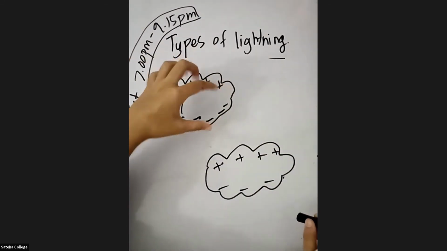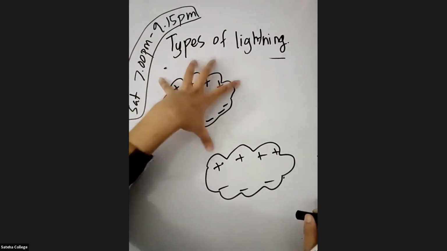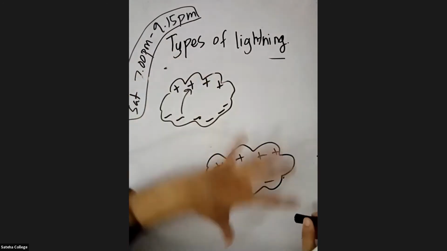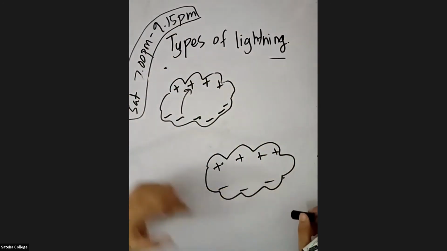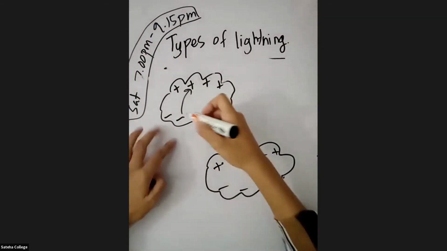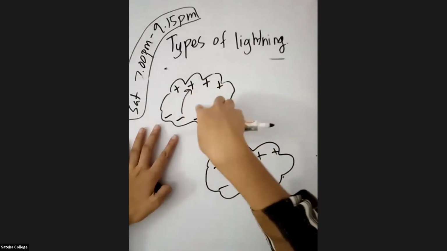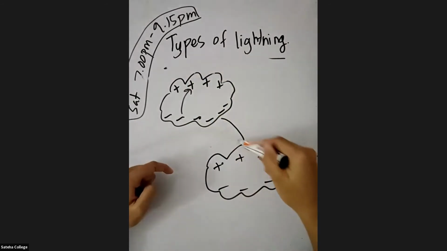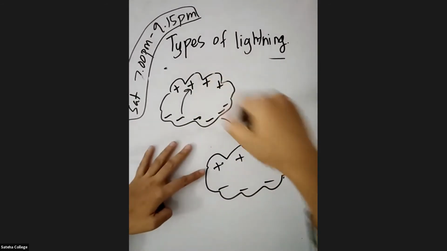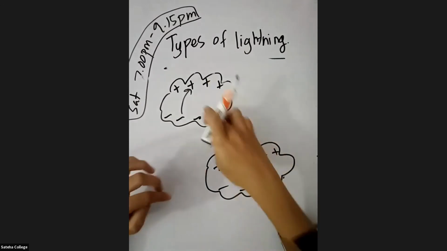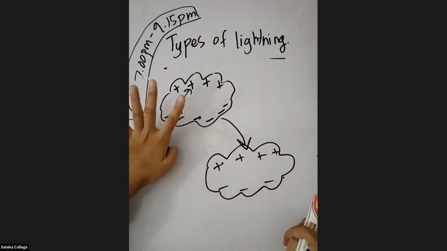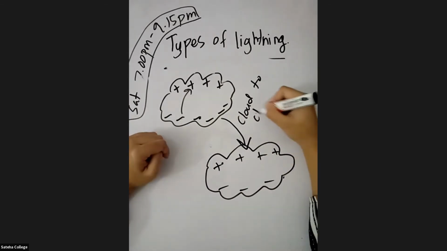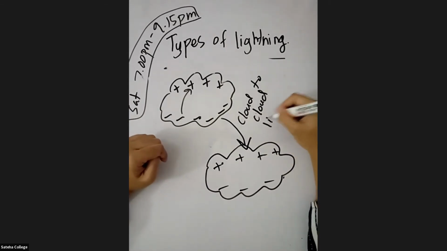The jump can occur between 2 regions of the same cloud, or it can occur between two clouds with different charges. That you call cloud to cloud lightning.